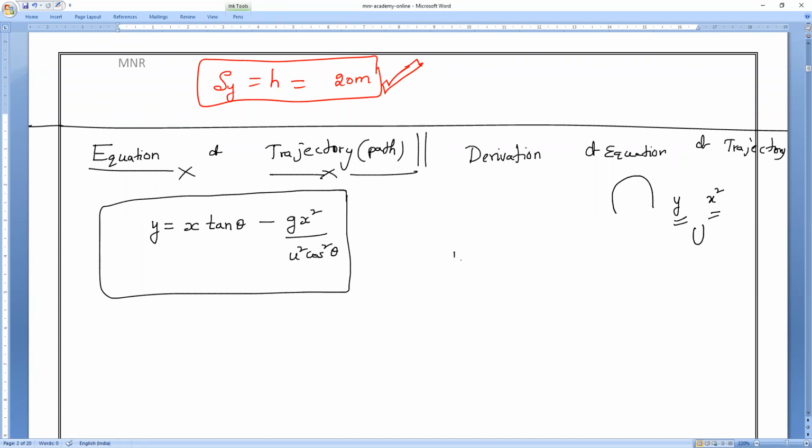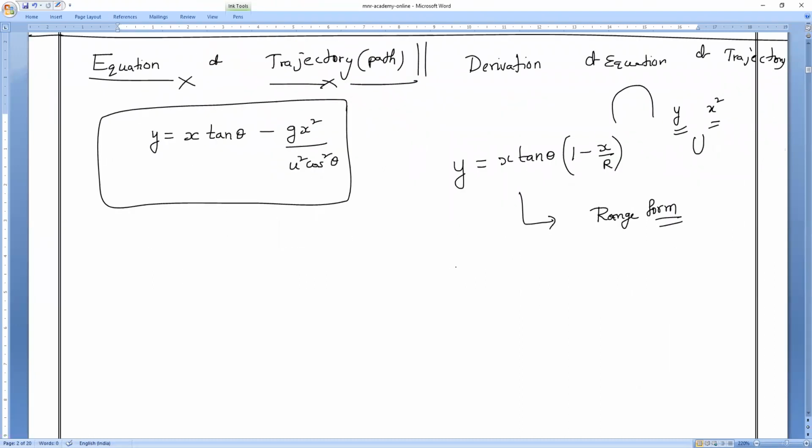Or another formula, remember y is equals to x tan theta into 1 minus x by R. This is what we used to call the range form. Of course we are going to derive that formula also. So we start the derivation now, everybody. This is very, very important.